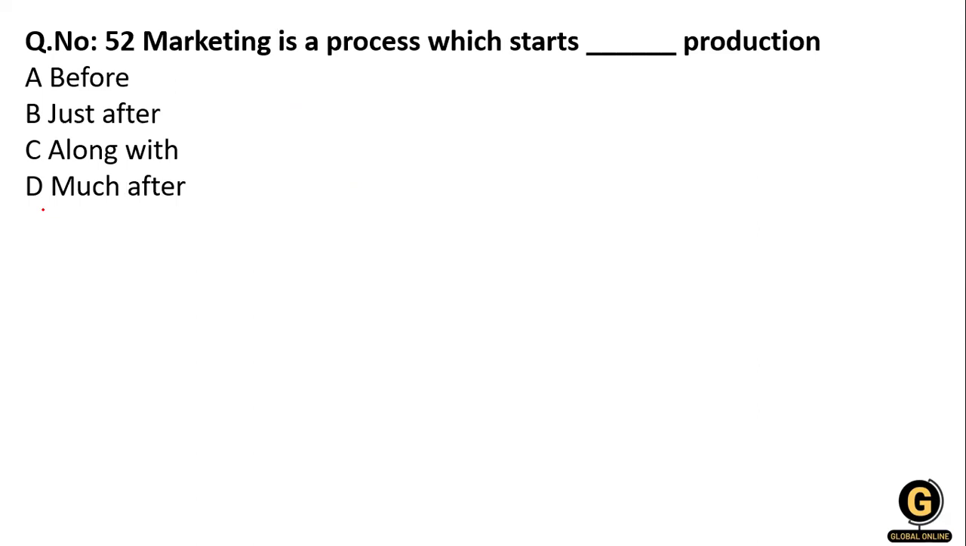Now, next question. Marketing is a process which starts production: option A, before; option B, just after; option C, along with; and option D, much after. So what is it? It is before production. We start our marketing before production, because it is important for marketing to start before production and continue even after the sale. So option one is correct.